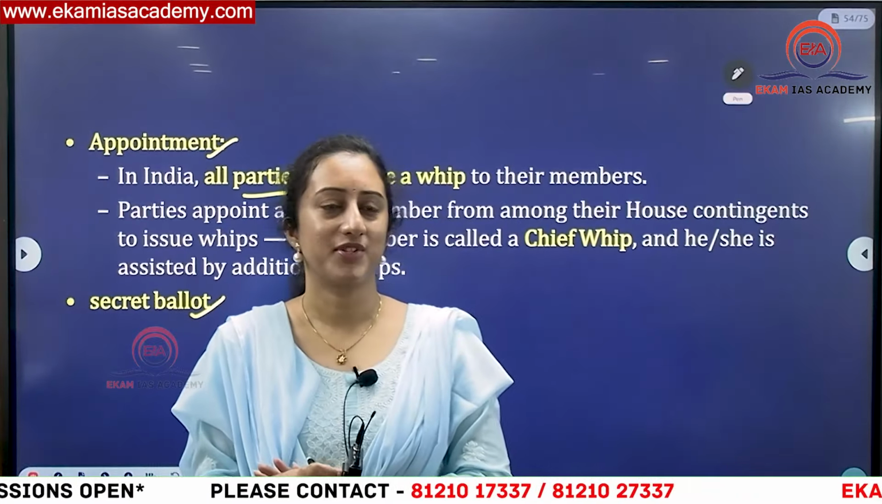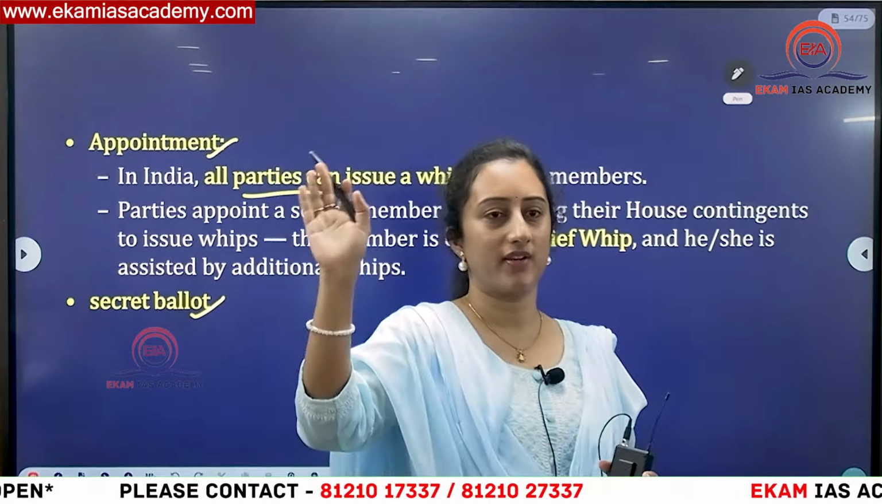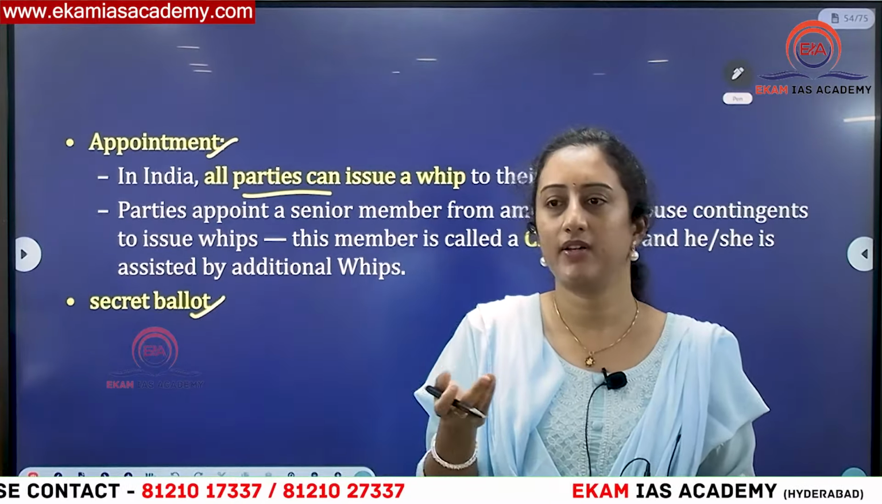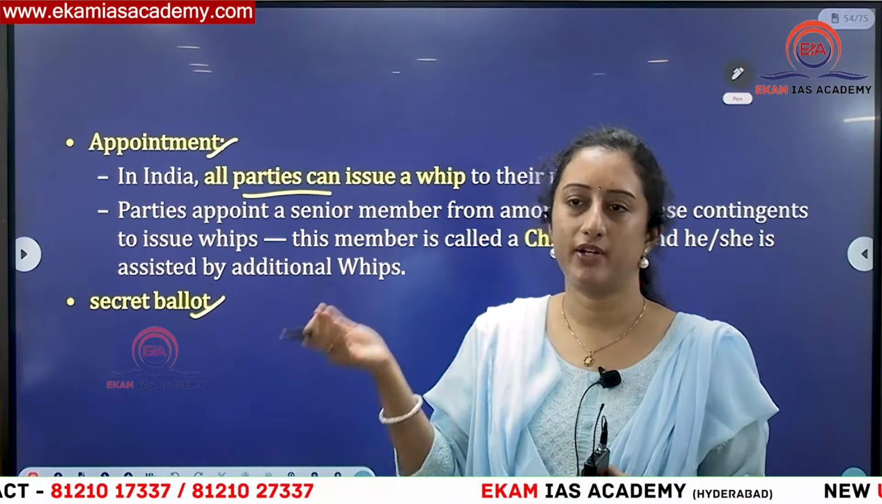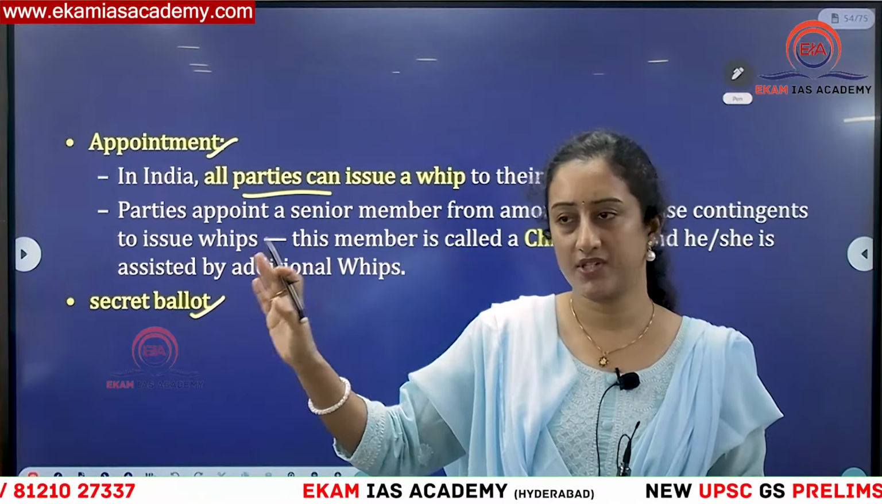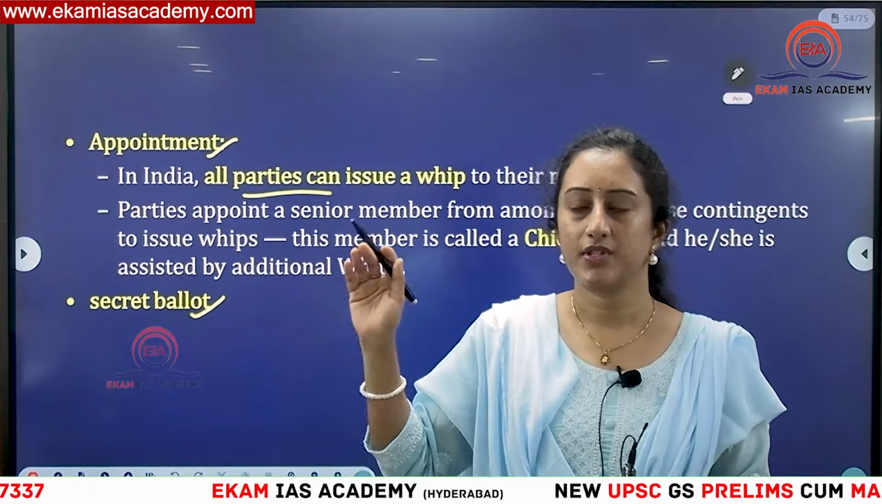So it is not mandatory that they have to show their vote to the whip. That is why I have included this point, to make it clear. Whip means, whenever voting has to be done, when there is an open ballot, they have to show their vote to the whip, that they are casting it only for the person who was named by the party.